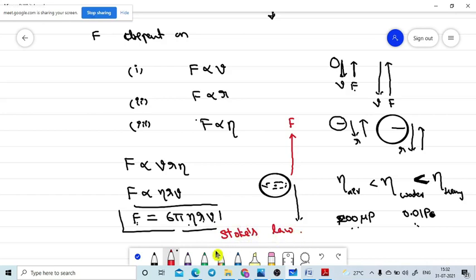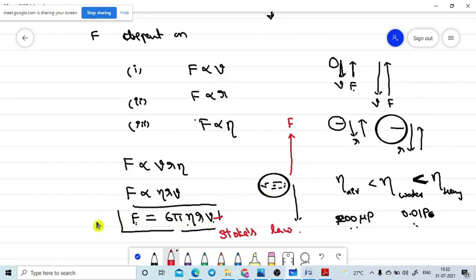Stokes law tells the magnitude of how much viscous force will act on a body moving in a viscous fluid with a certain velocity. With this formula you can easily tell how much viscous force will act.